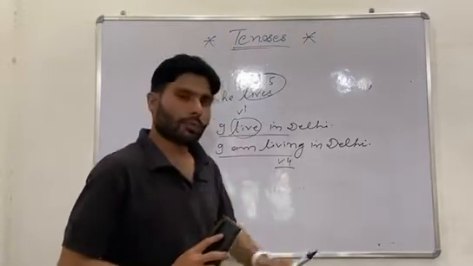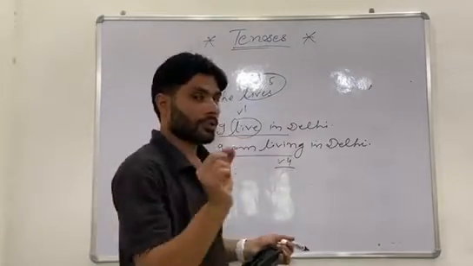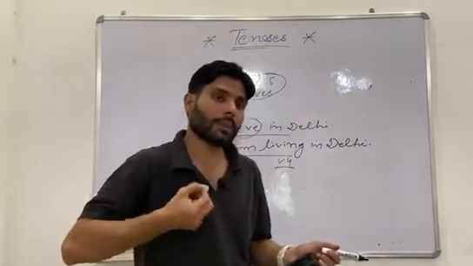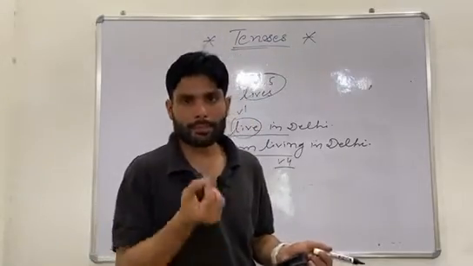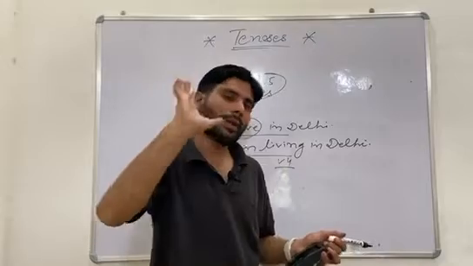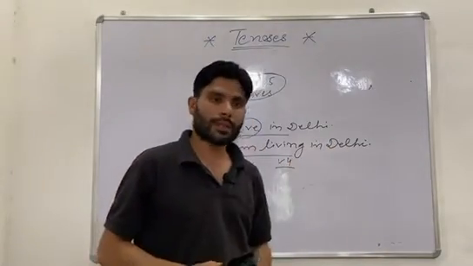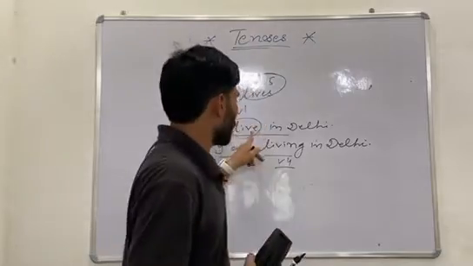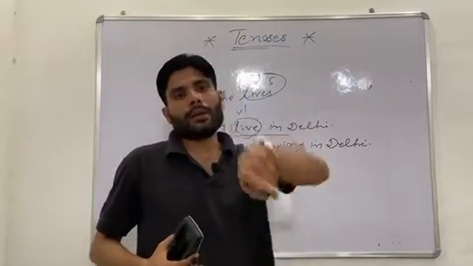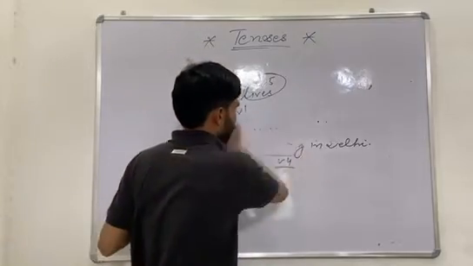In present continuous tense, we always use temporary action, which is happening at the time of speaking. That is called temporary action, right? But whenever you use a verb in present indefinite tense, the verb is automatically concerned with permanent action, right?